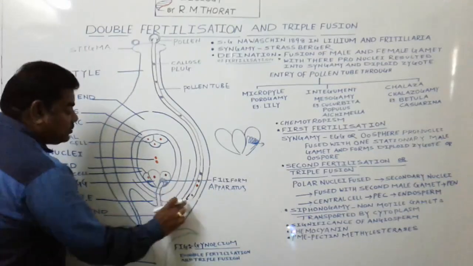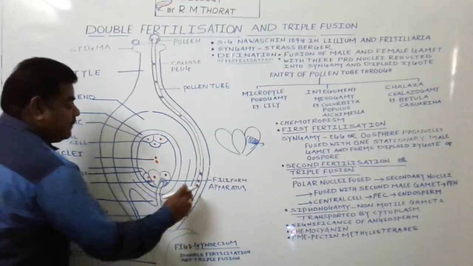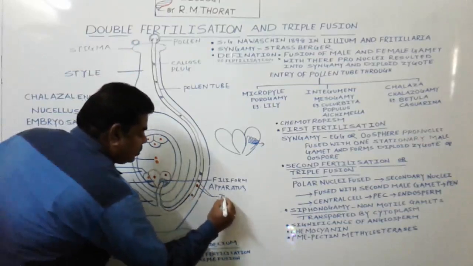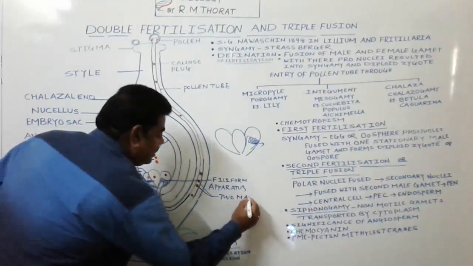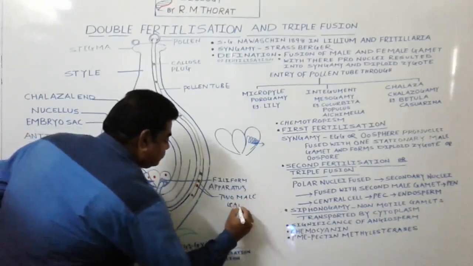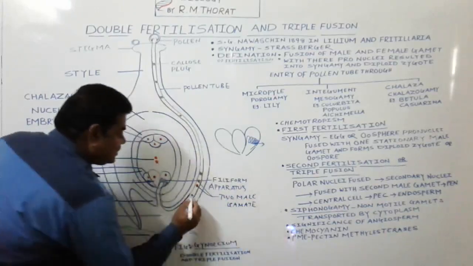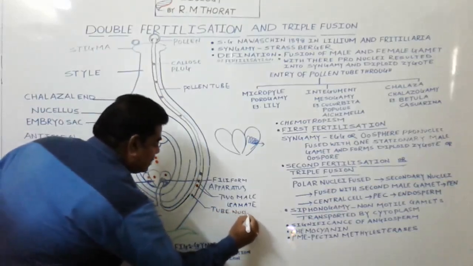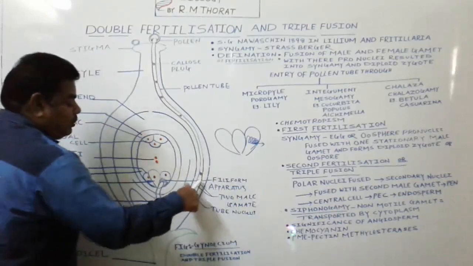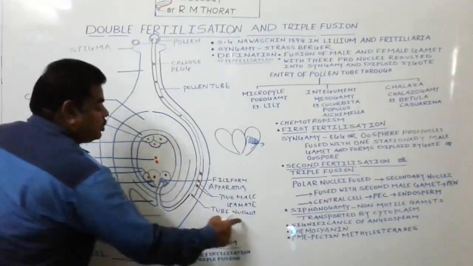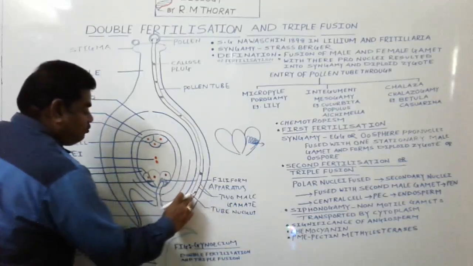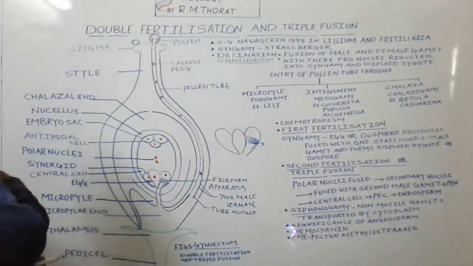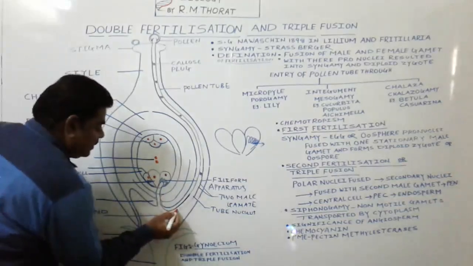As soon as the pollen tube enters into the synergids, the two male gametes which are present here in this pollen tube, these are the two male gametes, and beside this there is a tube nucleus which is present. Which ones? Two male gametes and the tube nucleus. These structures move forward like this and come here.